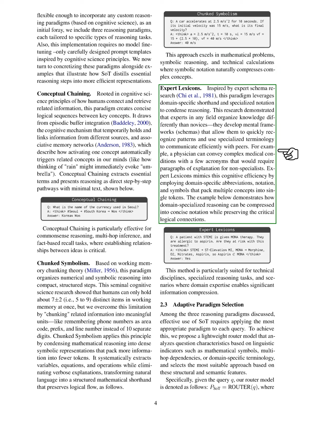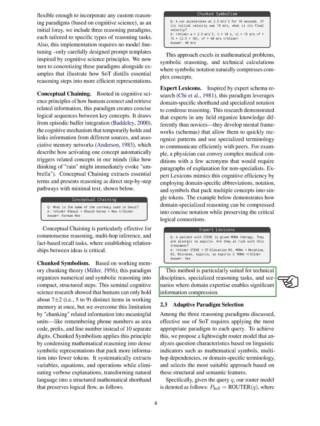3. Expert lexicons. Inspired by research on expert knowledge organization, this paradigm uses domain-specific shorthand to condense reasoning. Experts can communicate complex ideas efficiently using specialized terminology. For example, in a medical context, we can convey that aspirin is part of monotherapy with a simple response. This method is ideal for technical fields where domain expertise allows for significant information compression. Through these paradigms, we demonstrate how SOT can effectively distill reasoning into more efficient representations.